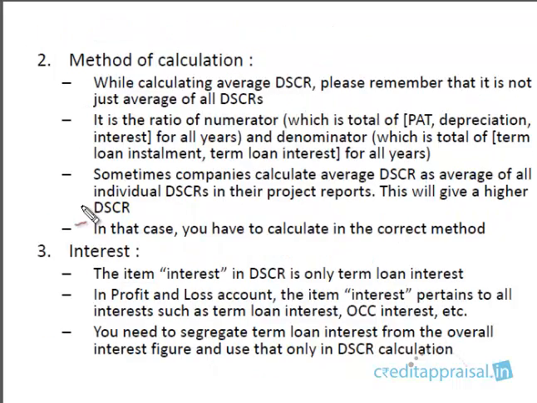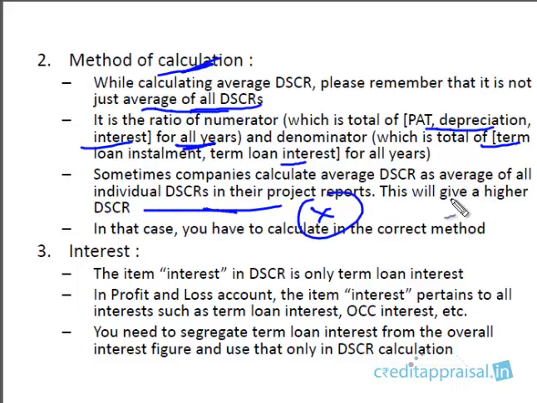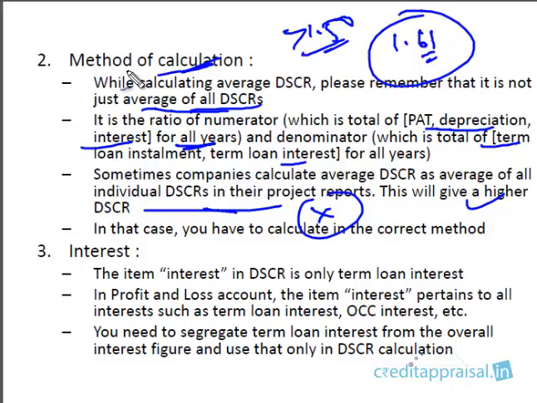One more point you have to keep in mind when dealing with DSCR is the method of calculation. This was discussed, right? DSCR is just not the average of all DSCRs. It is the ratio of the numerator, that is the total of profit after tax, depreciation and interest for all years, and the denominator, which is the total of interest and installment. Sometimes companies calculate average DSCR as the average of all individual DSCRs. This is wrong. It will actually give a higher DSCR. Maybe they got a DSCR of 1.61. You are happy, the bank norm is 1.5. It is great. But maybe they calculated this in the wrong way. You have to check the method of calculation.